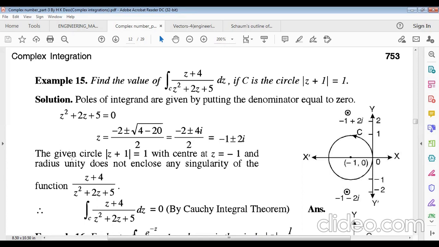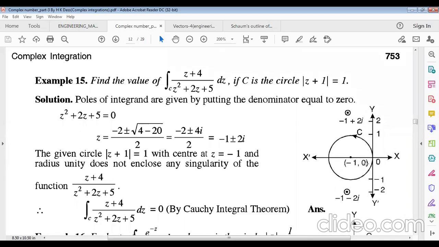Now the given circle is |z + 1| = 1. What is the center? The center is -1, and the radius is 1. The circle does not enclose any singularity of the given function, because these two complex numbers lie outside the region of circle C.